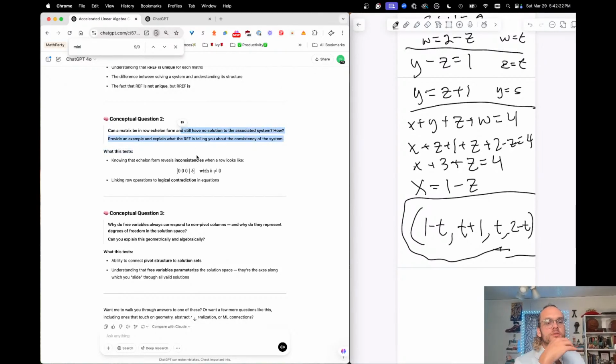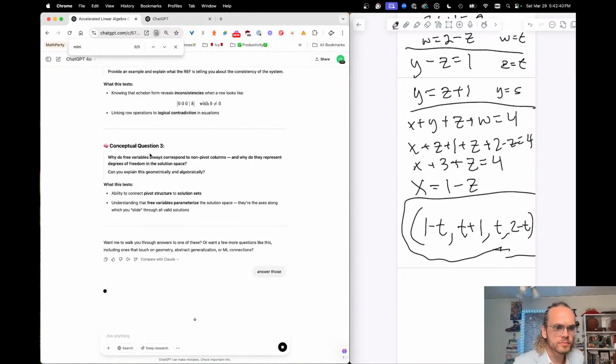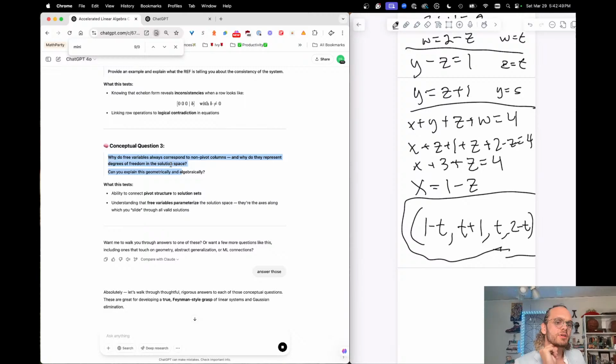Can a matrix be in row echelon form and still have no solution to the associated system? How? You got to answer these. Answer those conceptual questions. Just answer those. Why do free variables always correspond to non-pivot columns? And why do they represent degrees of freedom in the solution space? Can you express this geometrically and algebraically?